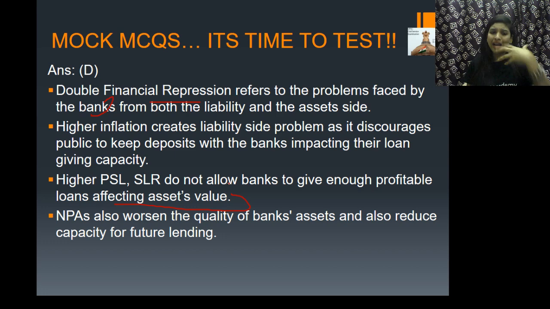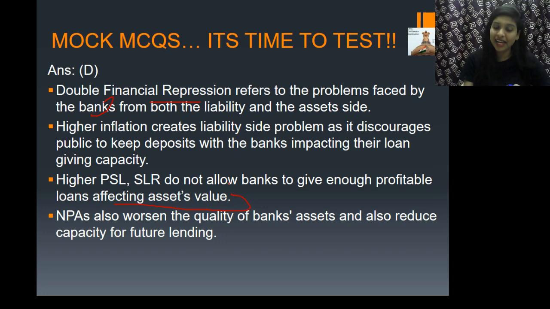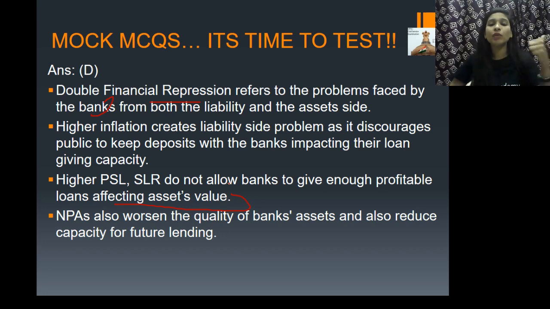If you see the NPA as a whole, these bad debts, the corporates or the MNC people are taking more and more money. One such example we can give is Vijay Mallya. He is one person who has created a lot of NPA for our economy, right? A lot of money will be taken, and they will not pay it back. So now these banks will not have money at hand to give loans to other customers. Automatically, the future lending capacity of banks reduces, right?